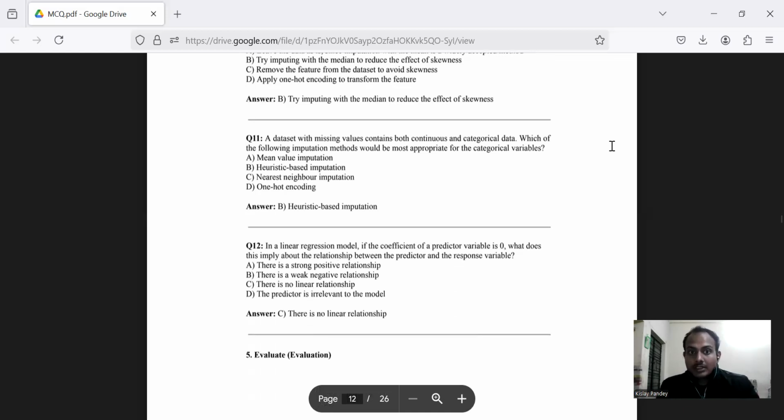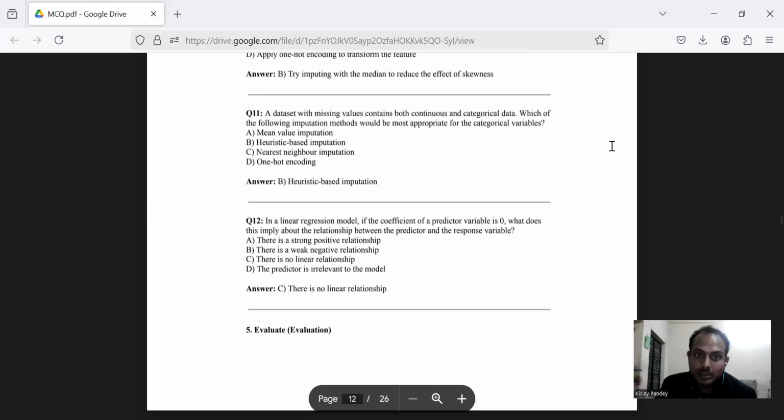Question number 11 says that a data set with missing values contains both continuous and categorical data. Which of the following imputation techniques would be the most appropriate for the categorical variables? Option A, mean value imputation. Option B, heuristic based imputation. Option C, nearest neighbor imputation. Option D, one-hot encoding. Answer B seems to be correct, which is heuristic based imputation.